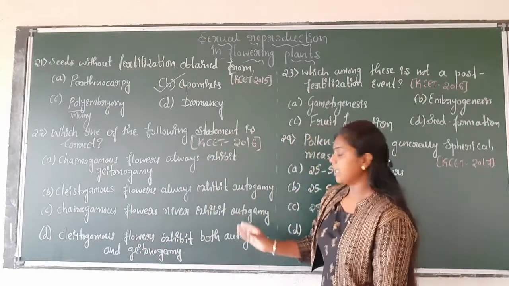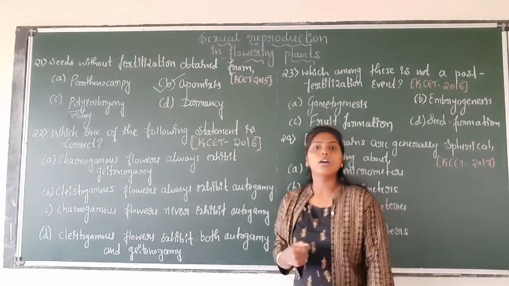Clistogamous flowers exhibit autogamy because of the absence of cross pollination.